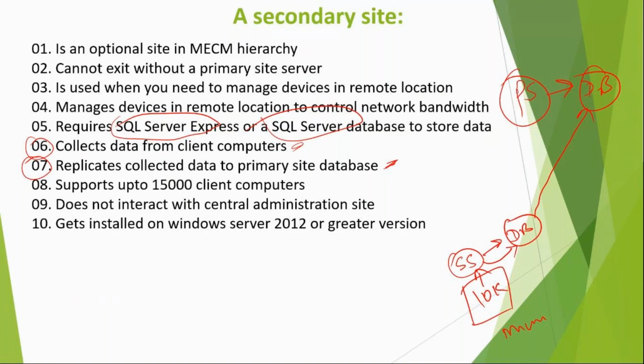How many devices can it have maximum? 15,000. Maximum, secondary site supports 15,000 client machines. It does not interact with the central administration site. For example, central is on the top. Central is talking with primary. Secondary will not be talking to central. Secondary will not have any interaction with the central administration site server. Last point, you can install this on Windows Server 2012 or anything greater than that.